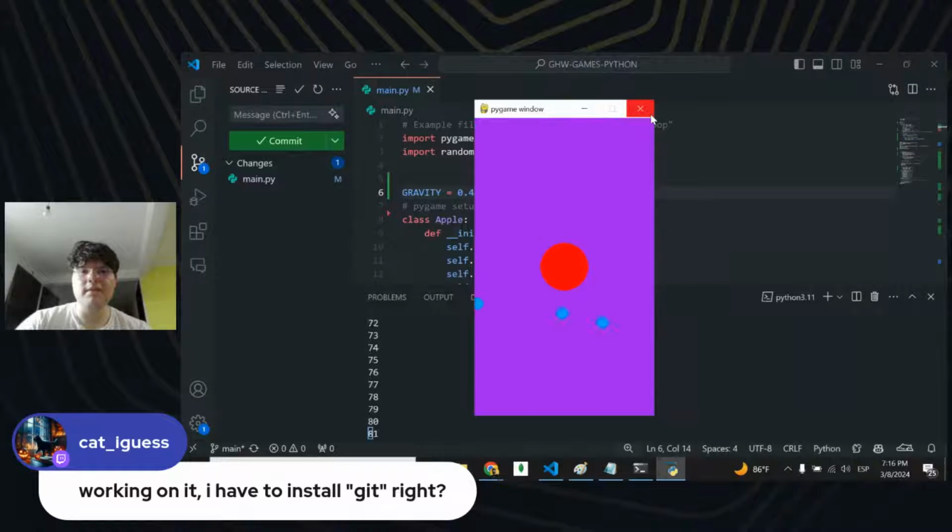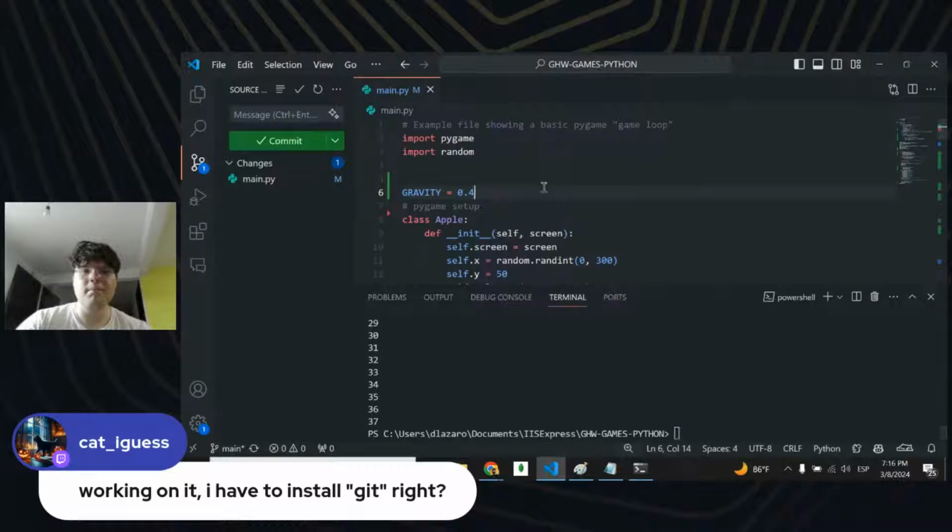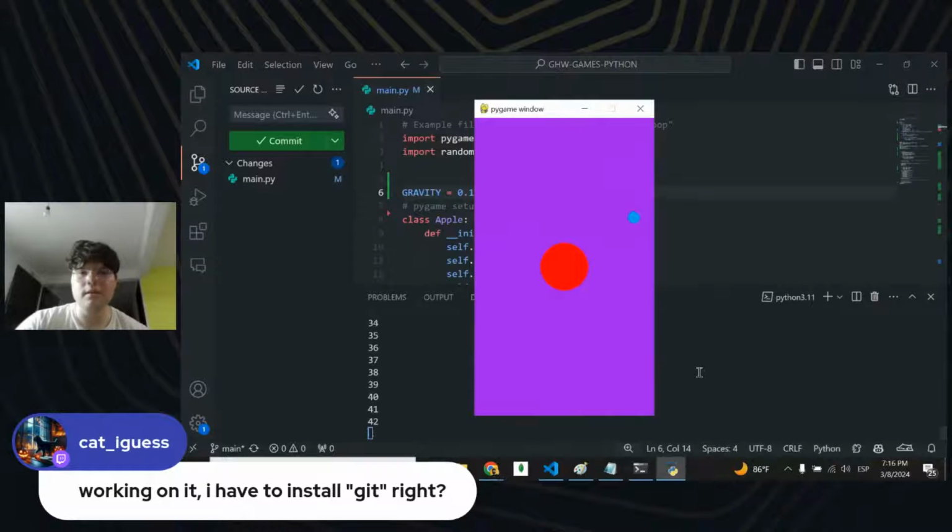Yeah, this looks good, don't you think? But let's just keep it simple at one so we can see. There you go, this looks good. Nice. The problem is that there are way too many apples because they are getting reset each time they hit the floor.